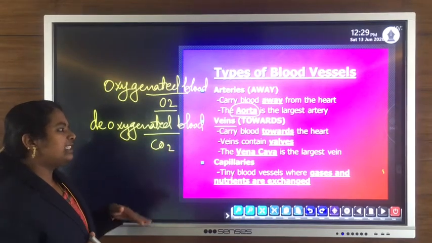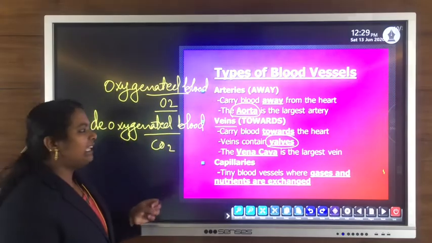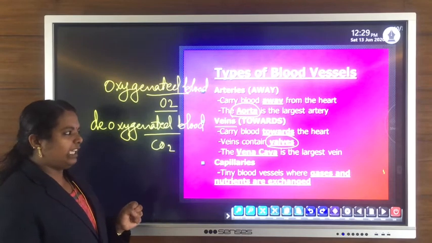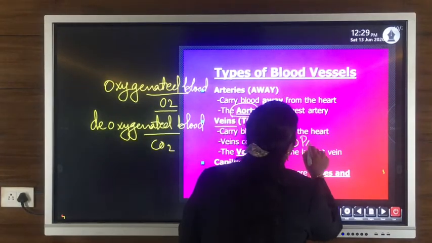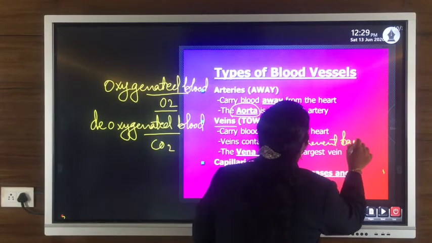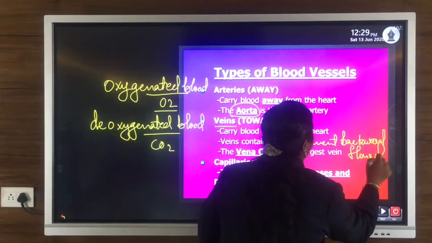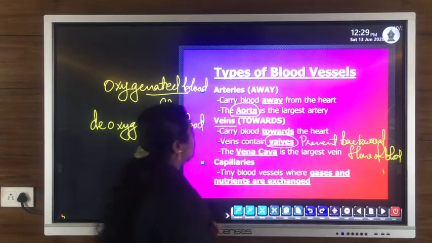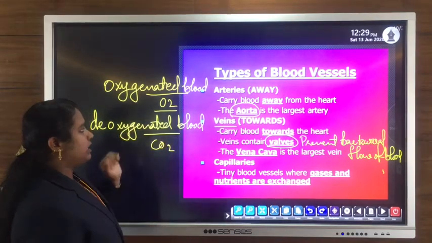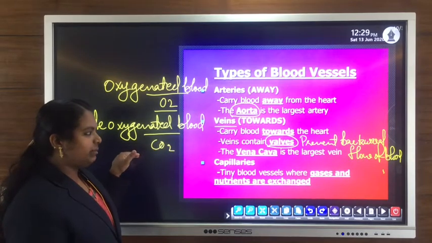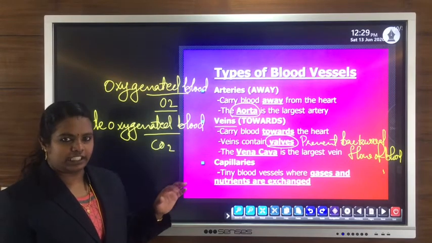These veins contain valves, small flap-like structures. The main function of the valves present in veins is to prevent backward flow of blood. On the other hand, arteries do not have valves, because arteries carry oxygenated blood, whereas veins, which carry deoxygenated blood, contain small valves to prevent the backward flow of deoxygenated blood.